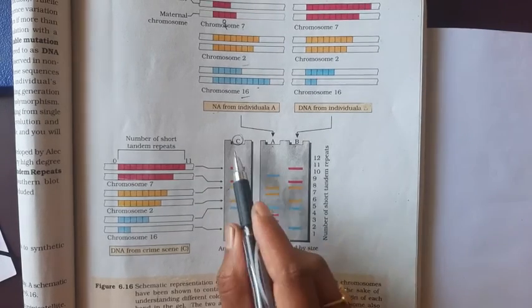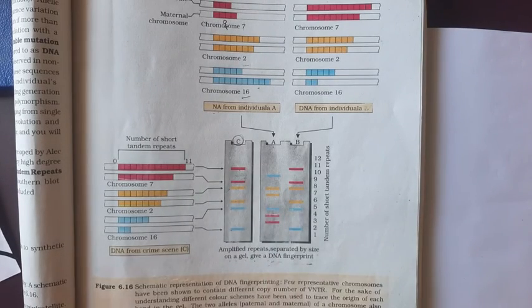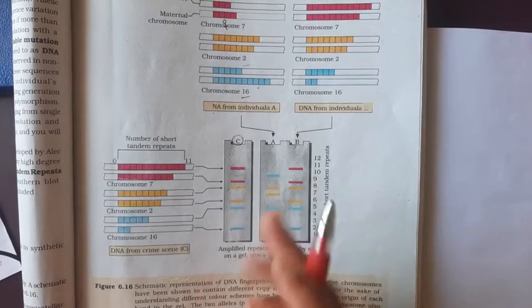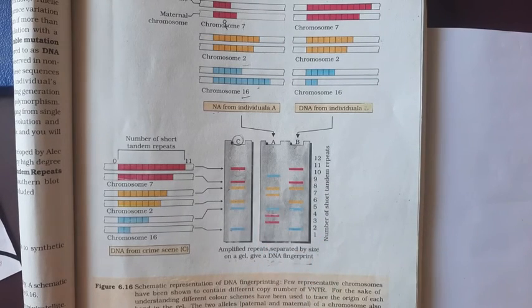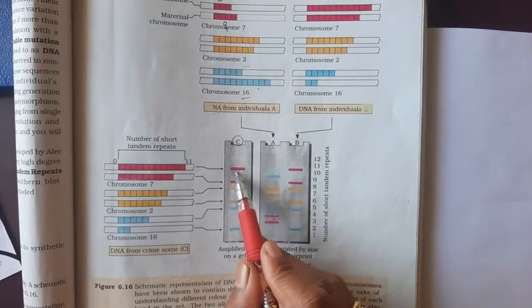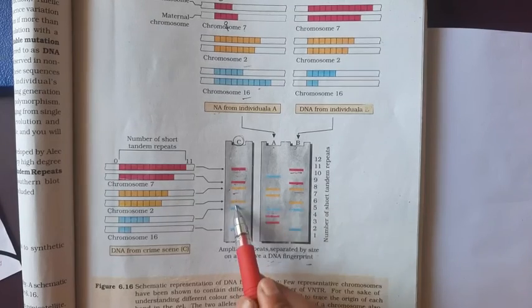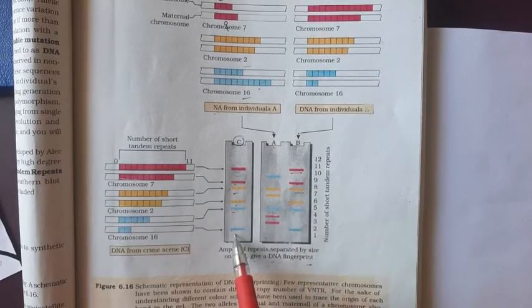You can see C is a criminal, A and B are the persons. We can see the complementary base pairing. We can compare the DNA fingerprint of the sample of criminal and suspects. Okay, these are 2 suspects. You can see pink, pink, pink, yellow, yellow, yellow, yellow, blue, blue, blue, blue.